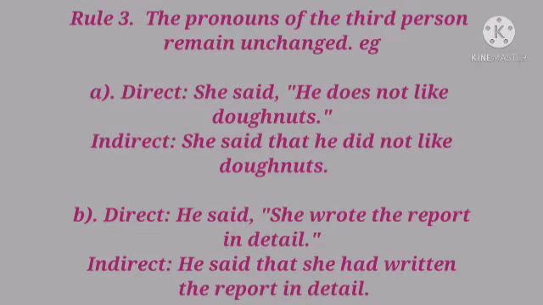Rule number 3. The pronouns of the third person remain unchanged. Let's see example number A. In direct speech, we write, she said he does not like donuts. And in indirect speech, we say, she said that he did not like donuts. Example number B. He said she wrote the report in detail. And in indirect speech, we'll say, he said that she had written the report in detail.